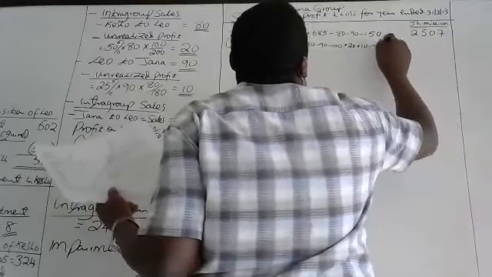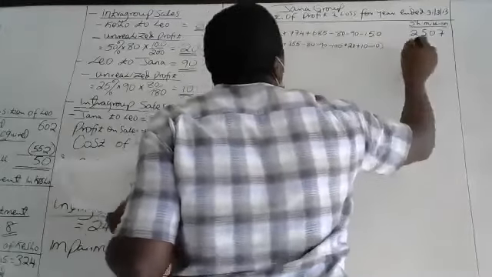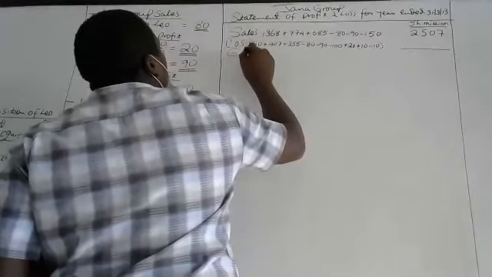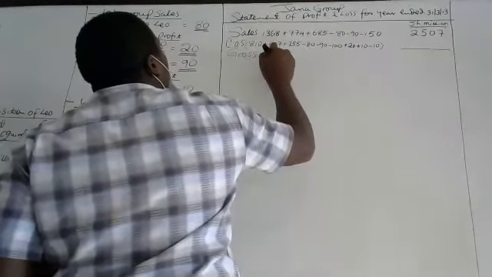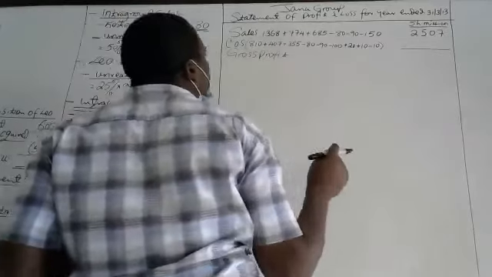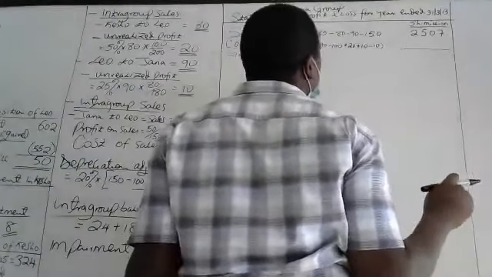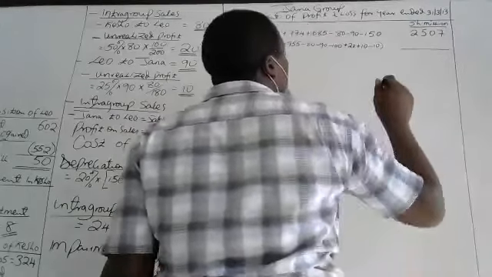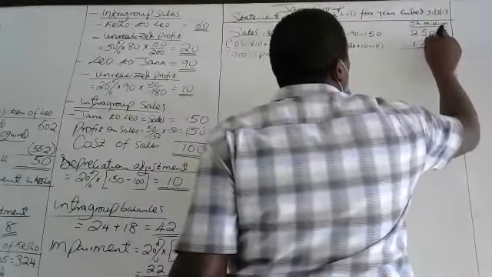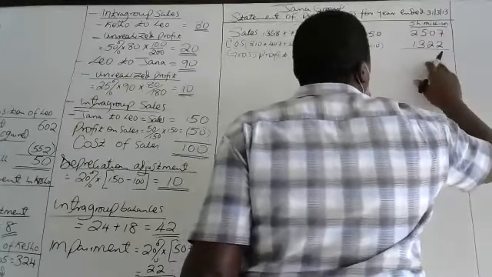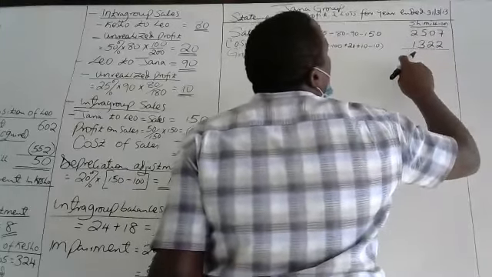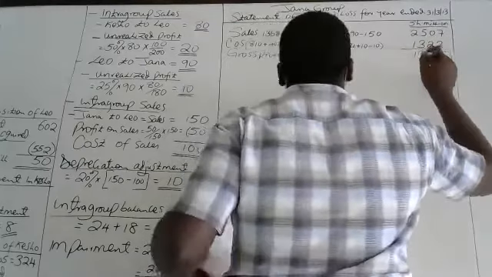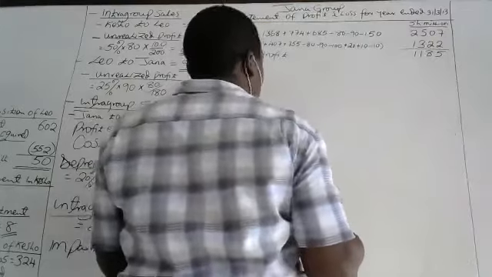So you get what? So that you get gross profit. Gross profit is 1322. Then gross profit of what? 1185. Then from there, we don't have other incomes.